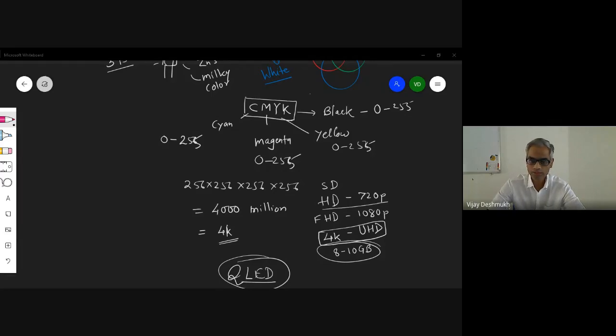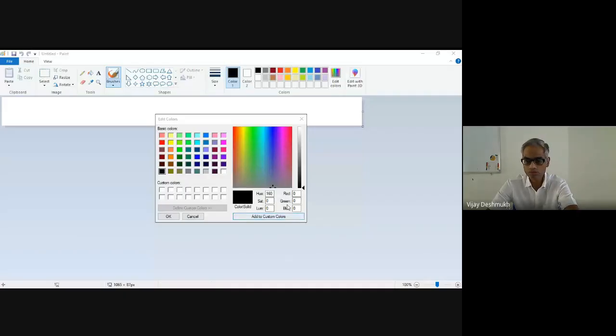Any question, any doubt? In Paint, I will just share my screen with you. In Paint we are using the RGB scheme. You can see red, green, and blue here.